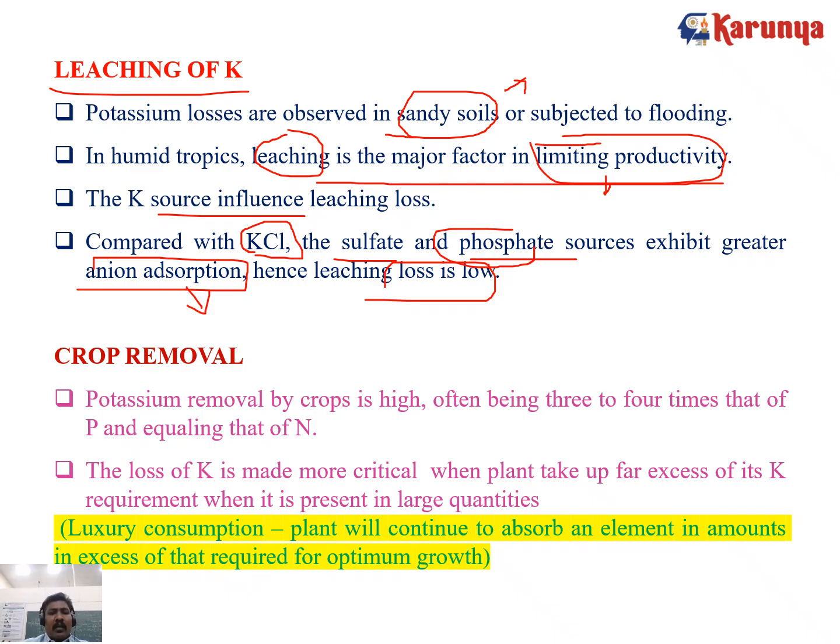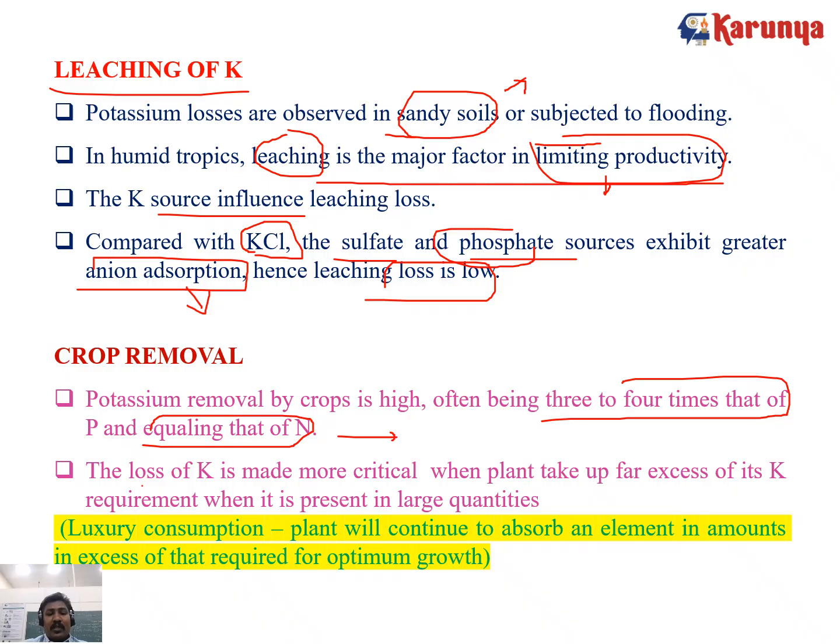Crop removal. A high amount of potassium is removed here, like 3 to 4 times that of phosphorus and equaling that of nitrogen. Almost an equal amount of nitrogen and 3 to 4 times of phosphorus is absorbed by the crops, in terms of potassium.